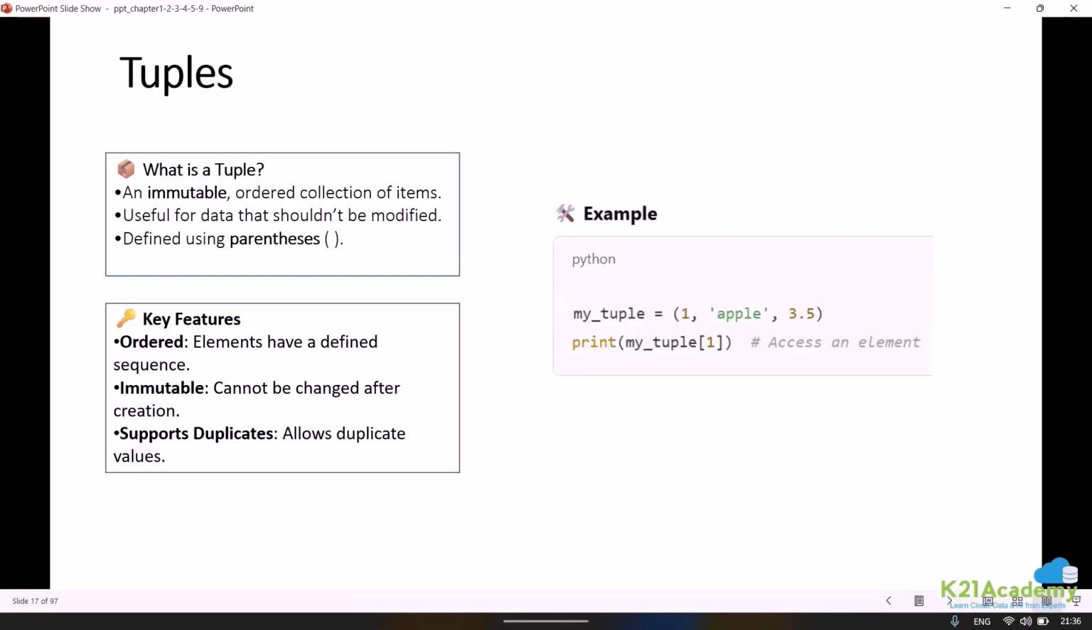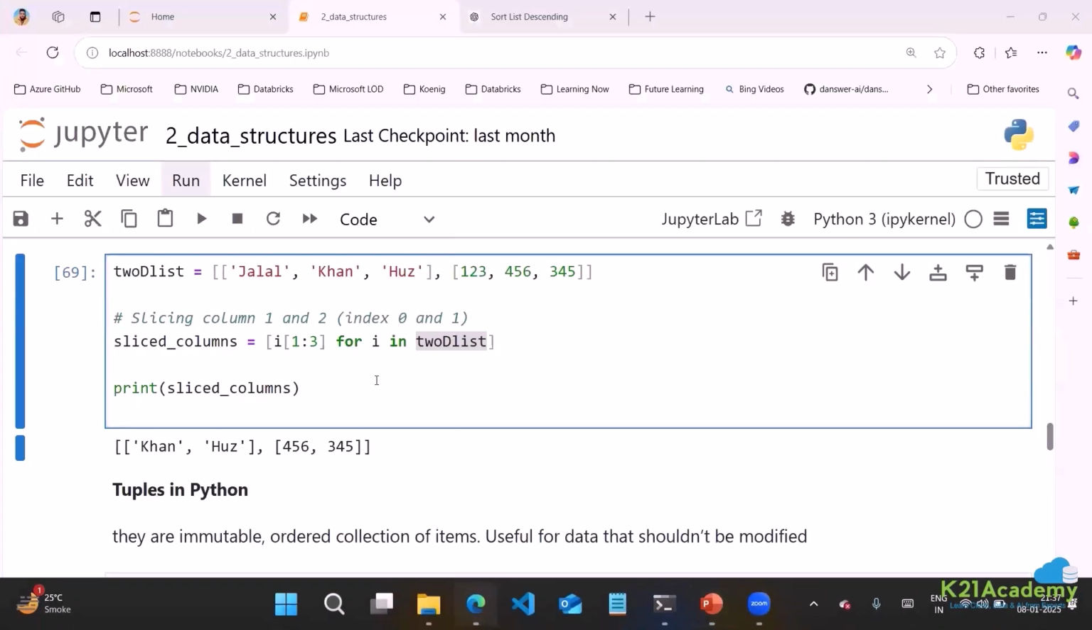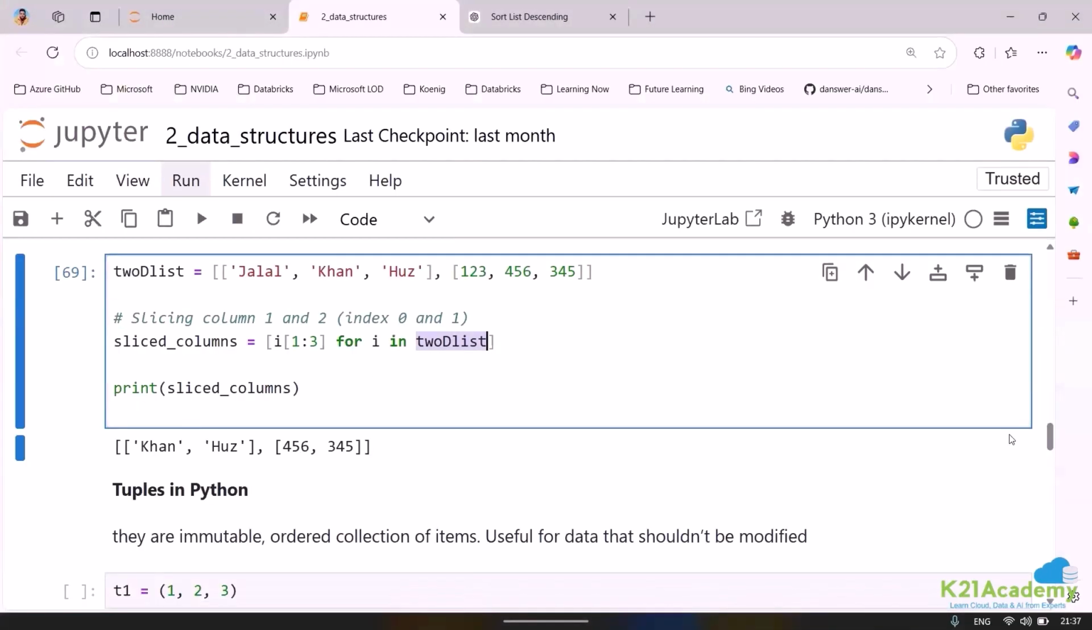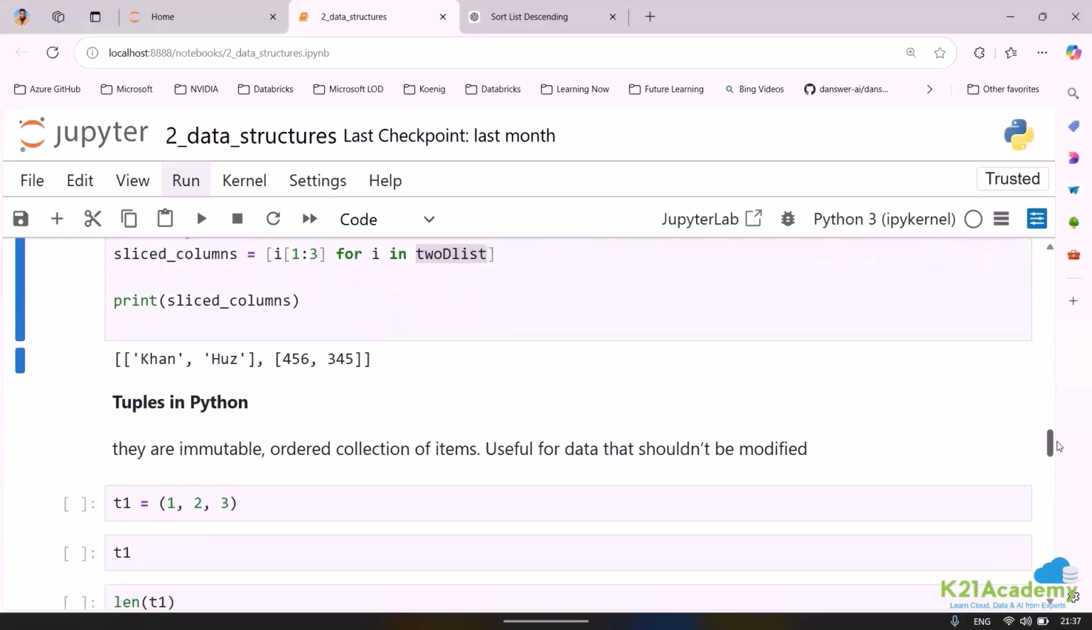Again, it is an ordered thing. That means you can get it with the help of indexes. It supports duplication, but it does not support mutability. It is immutable in nature. That's the one thing. Now, just to show you, when I say this, a very short thing for us to go ahead and look into.